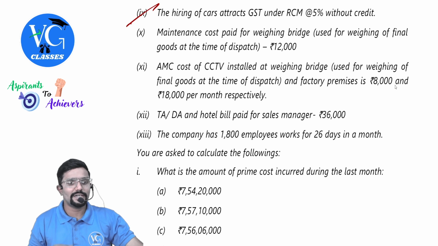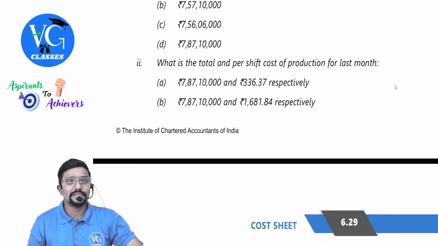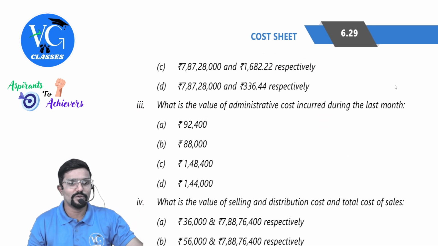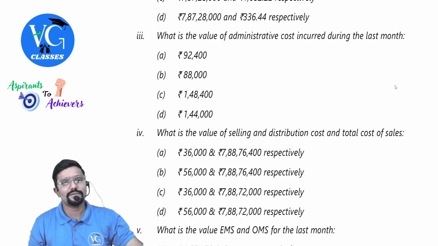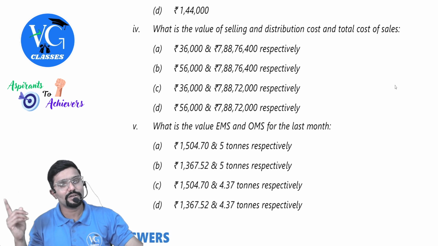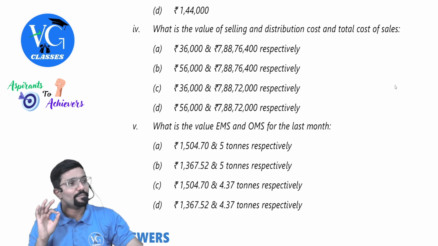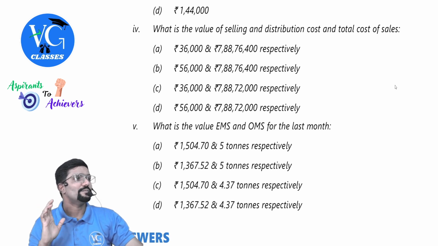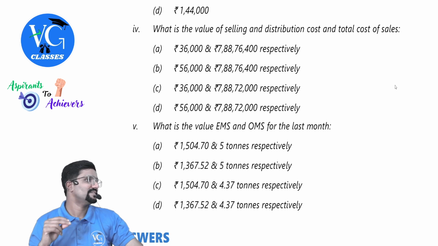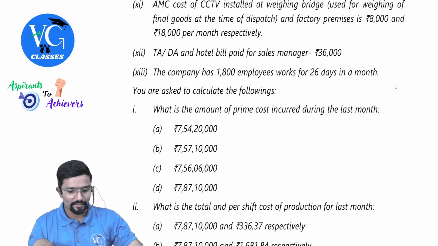You are asked to calculate what is the amount of prime cost. What is the total and per shift cost of production for last month? What is the value of administrative cost? What is the value of selling and distribution cost and total cost of sales? Next, what is the value of earnings per man shift and output per man shift for the last month, guys? Okay, let us determine one by one.